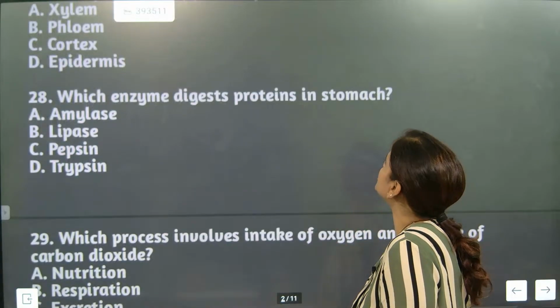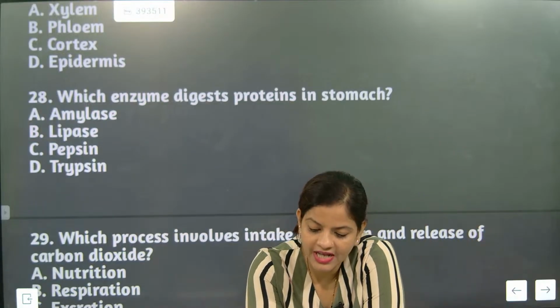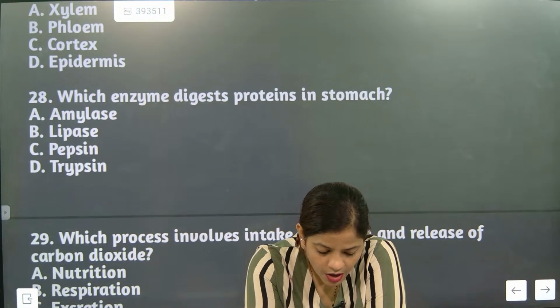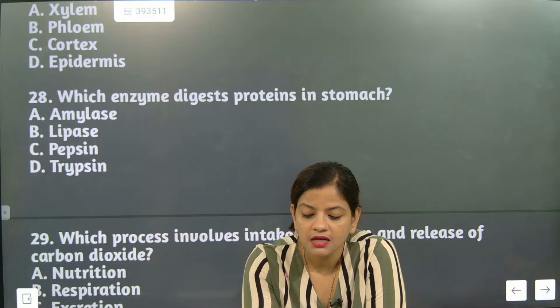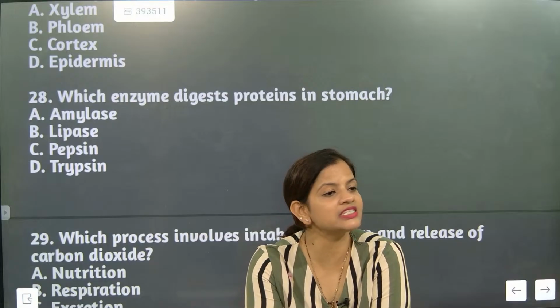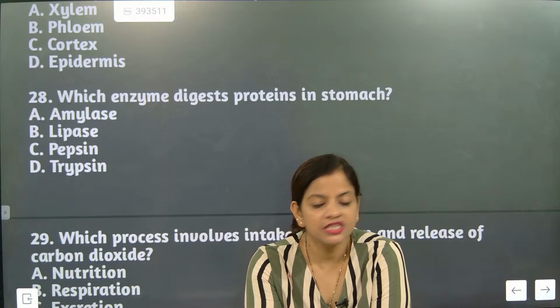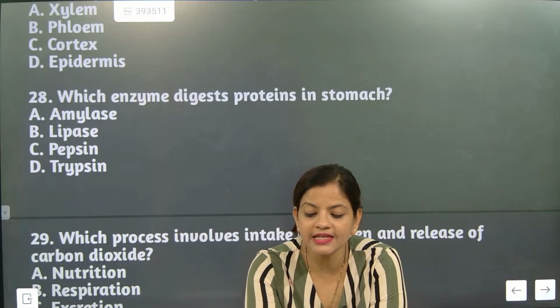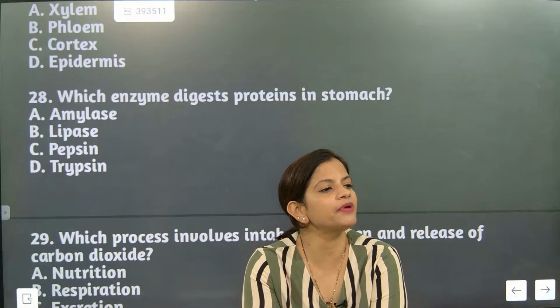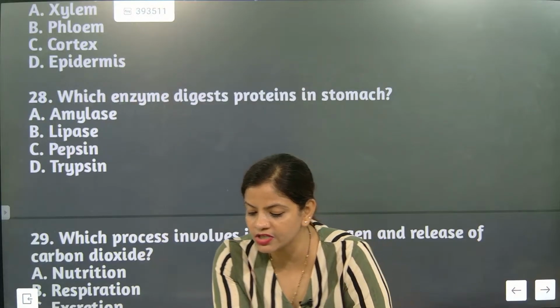Which enzyme digests protein in stomach? Amylase, lipase, pepsin or trypsin. So you need to understand, in stomach only pepsin, because peptic cells are generating pepsin. These peptic cells are exactly generating pepsins and pepsins are only digesting the protein. I hope everybody might have understood this one.